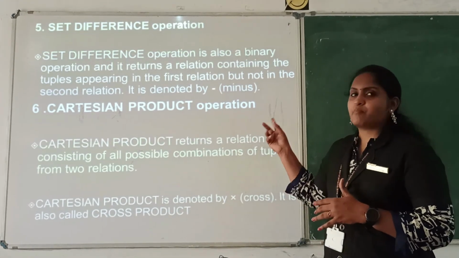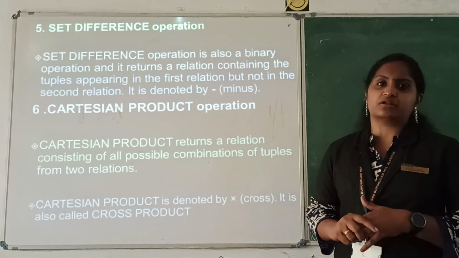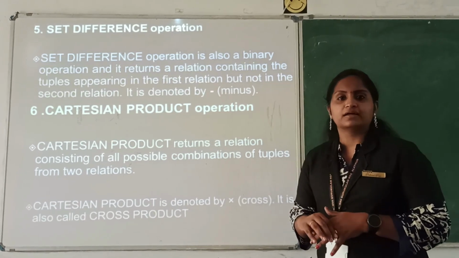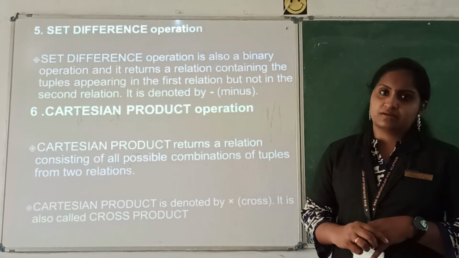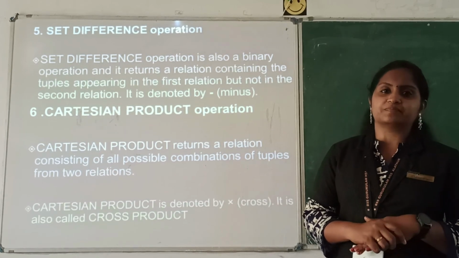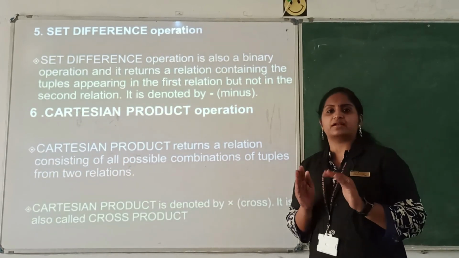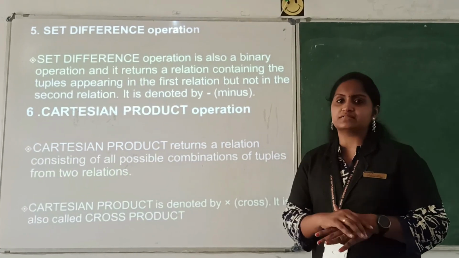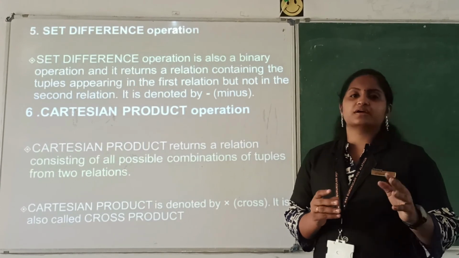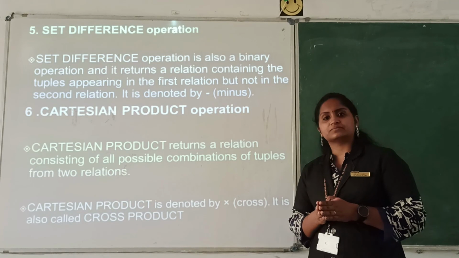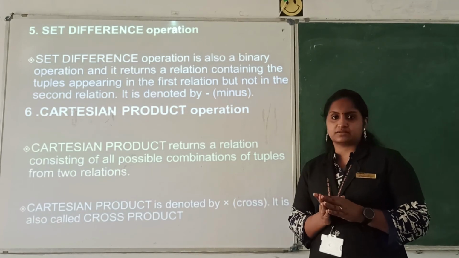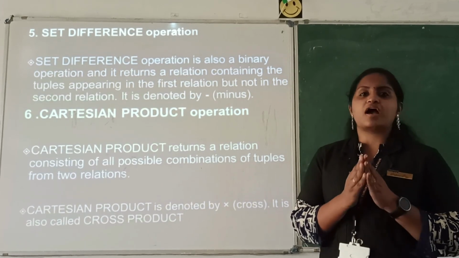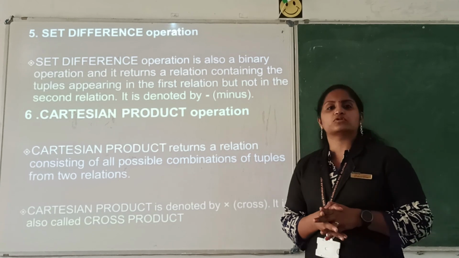Clear? So these are the main contents we are studying in relational algebra. These are the mathematical operations we use to access the content in the relational database management system. So what is the relational database management system? In the database, the content is maintained as tables, that is known as relations. And the main terms we have studied are tuples, attributes, degree, cardinality and domain, schema and instance. Clear? It is a simple condensed summary and you have to study it well. It's an important topic.